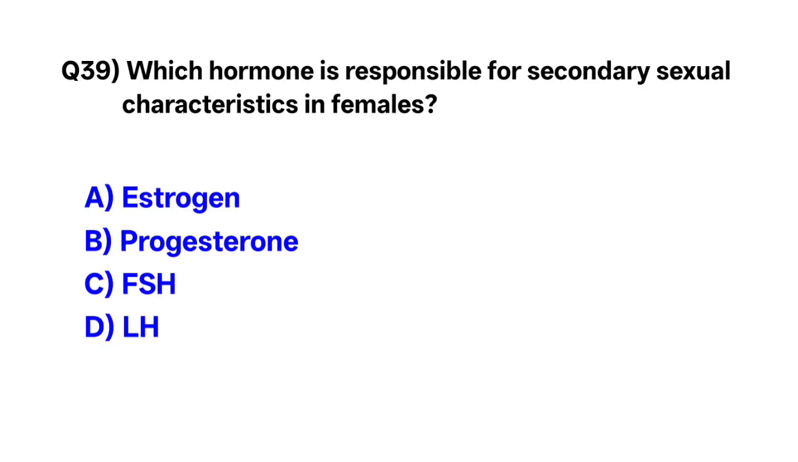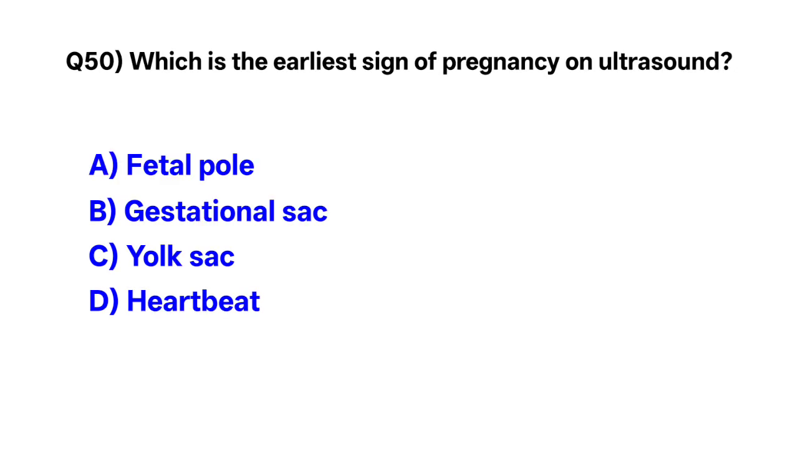Question number 39. Which hormone is responsible for secondary sexual characteristics in females? The correct option is A. Estrogen. Question number 50. Which is the earliest sign of pregnancy on ultrasound? Correct option is B. Gestational sac.